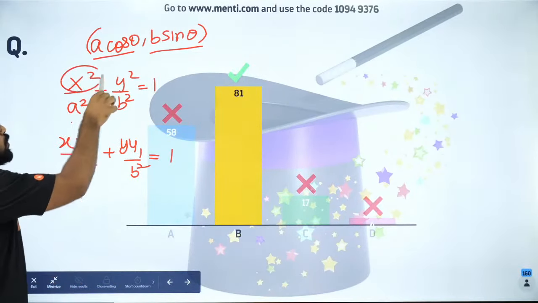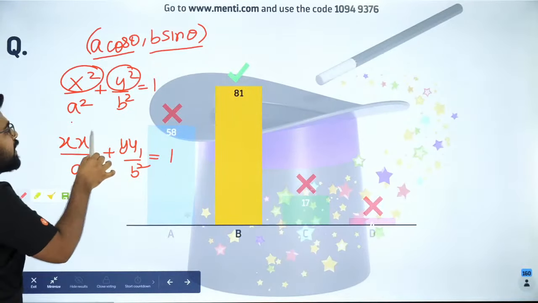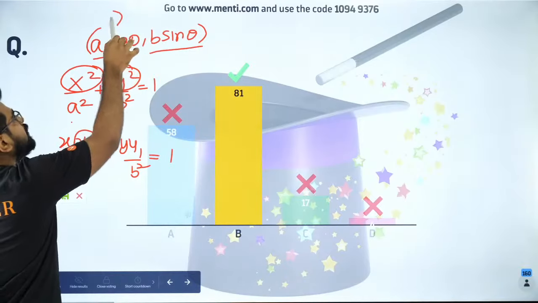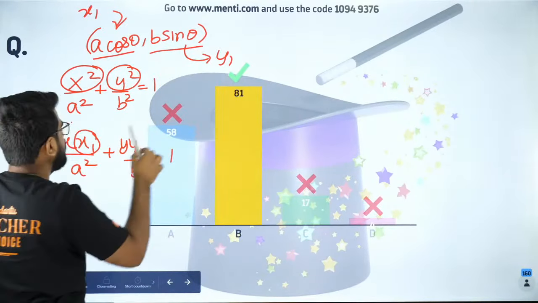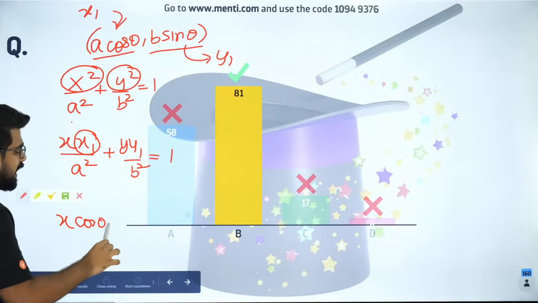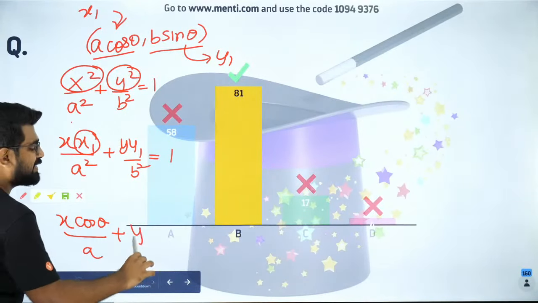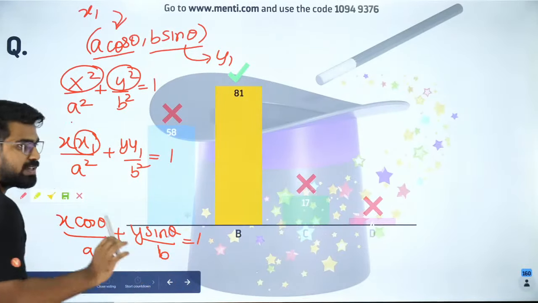So I change x square to xx1, y square to yy1. That's it. Now what is the point x1? x1 is this point. What is y1? y1 is this one. So in place of x1, I will put a cos theta. So it will be x cos theta by a plus y sin theta by b is equal to 1. Are you all clear with it, everybody?